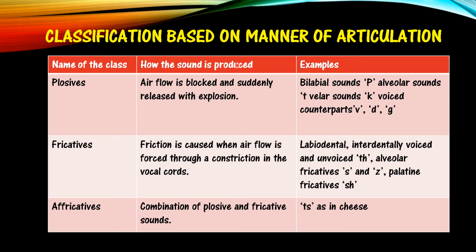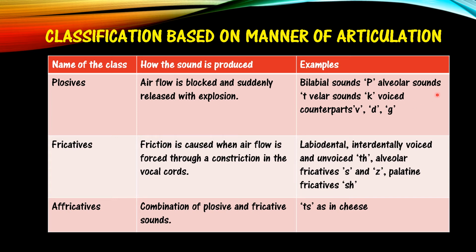So first one is based on manner of articulation. The first class is plosives. How is the sound produced? Plosives are nothing but the sounds which are produced when the airflow is blocked and suddenly released with explosion. Okay. So bilabial sounds like P, B, okay.